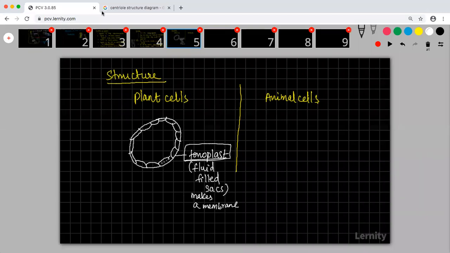Okay, vacuoles of plants. I'm sorry. You please ignore the slide.